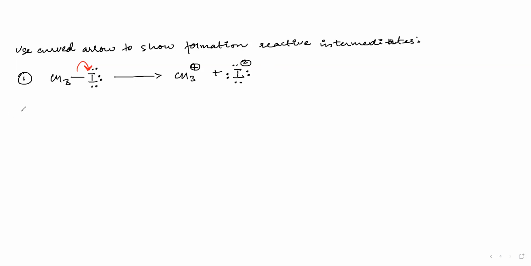I will be giving you questions now. For example, you have CH3I. Can you explain that again? Okay. In this, you have to just identify which is more electronegative and shift the electrons from the sigma bond towards the more electronegative element. CH3I: identify which is more electronegative, iodine, shift the electrons from sigma to I, and you will form what? This is a carbocation. And this is just the iodide ion.